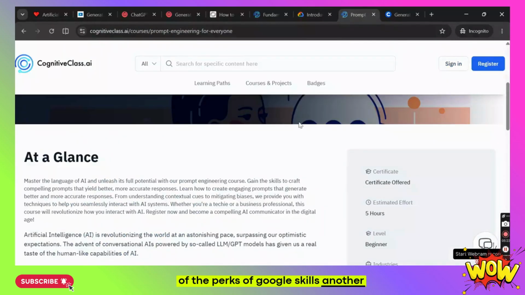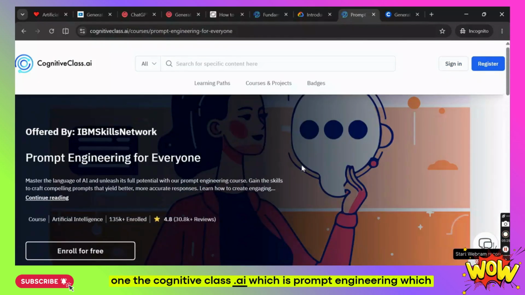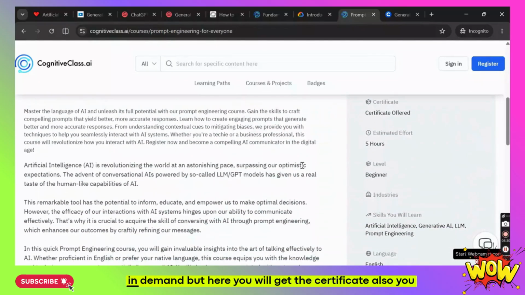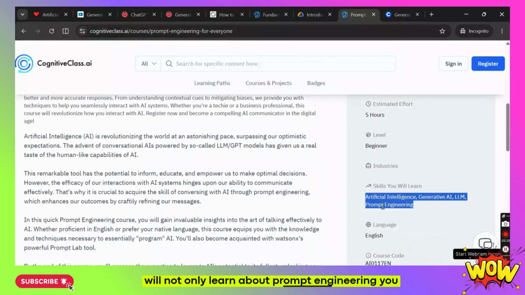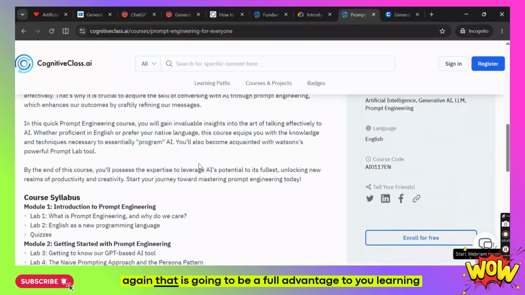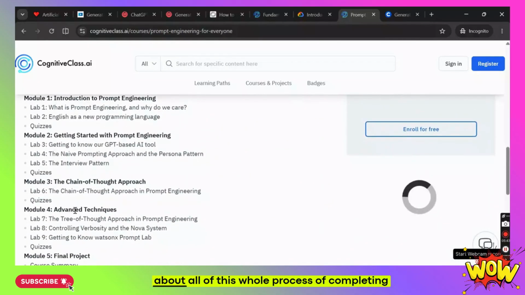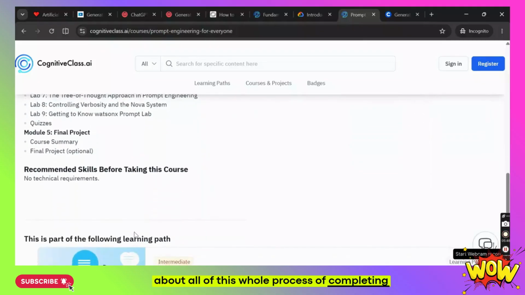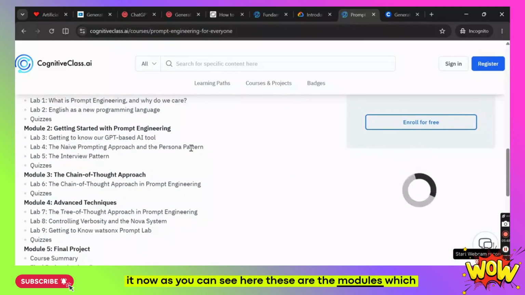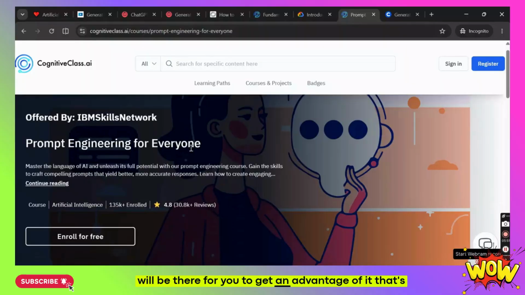Another one is CognitiveClass.ai, which is Prompt Engineering, which I earlier also told you is so much in demand. But here you will get the certificate also. You will not only learn about prompt engineering, you will learn artificial intelligence, generative AI, LLM. And that is going to be a full advantage to you, learning about this whole process of completing it. Now as you can see here, these are the modules which will be there for you. That's because it's all free, the top free AI courses for you.